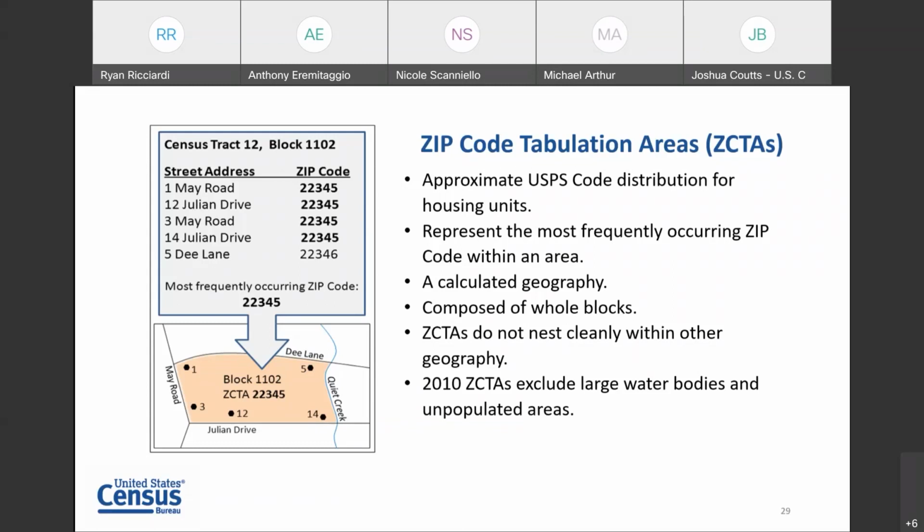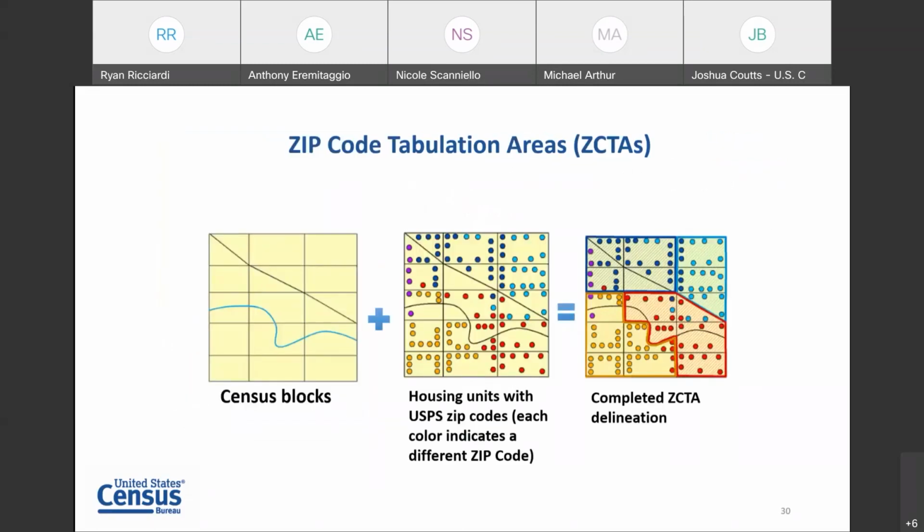On the next slide, just another visual of how this works. Zip code tabulation areas, we get a lot of questions on these, and hopefully this graphic answers some of the kinds of questions that we frequently get. We start with census blocks. In the slide in the middle, you can see each dot is representing a housing unit, and each color of the dot is representing a unique zip code that's attached to that housing unit.